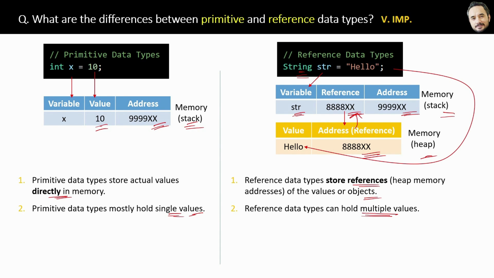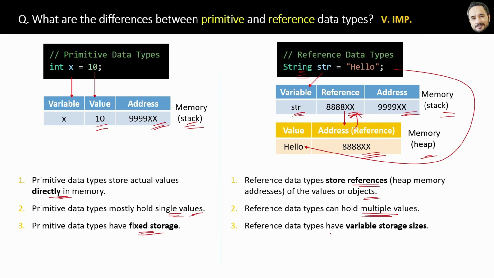Then the next difference is, primitive data types have fixed storage. Once you decide, it is final. For example, int has a fixed storage, whereas reference data types have variable storage sizes, meaning you can add multiple values in the heap memory anytime, corresponding to a single variable in the stack, like an array. So this is also an advantage of why we have this complex memory management for reference types.